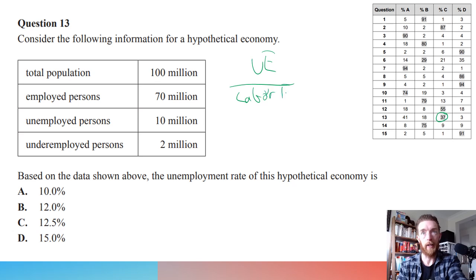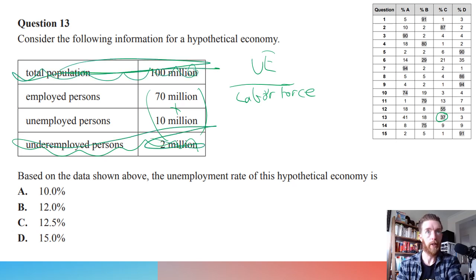And what is the labor force? The labor force is the employed and unemployed people added together. So you want to add those two together for that bottom number. And then VCAA loves to throw in extra information for no reason, so you can get rid of these. So this one and this one are not relevant to the question. They're just thrown there to distract you, to the point where most students end up using that 100 and being really confused and not knowing what they're doing with it.